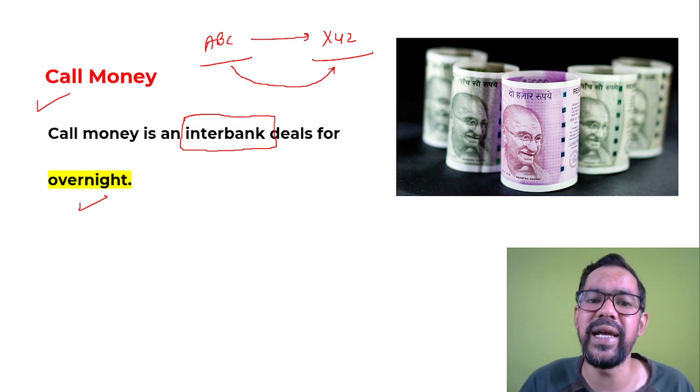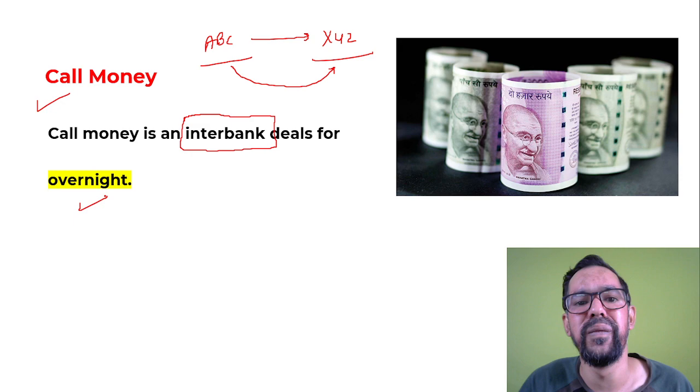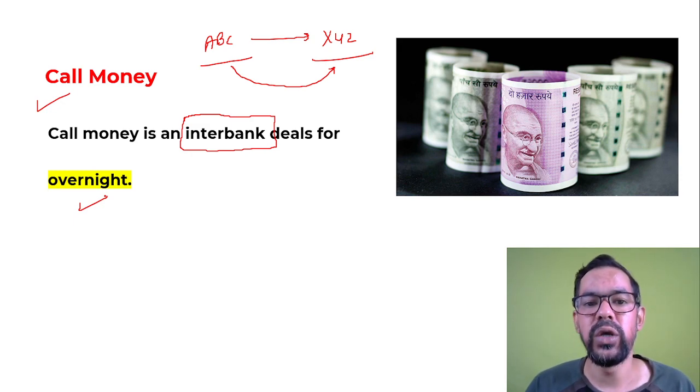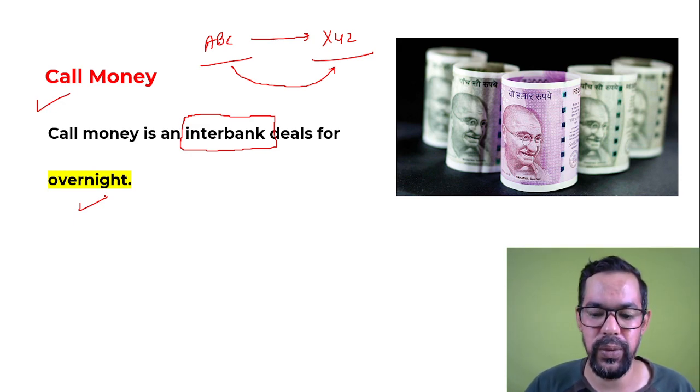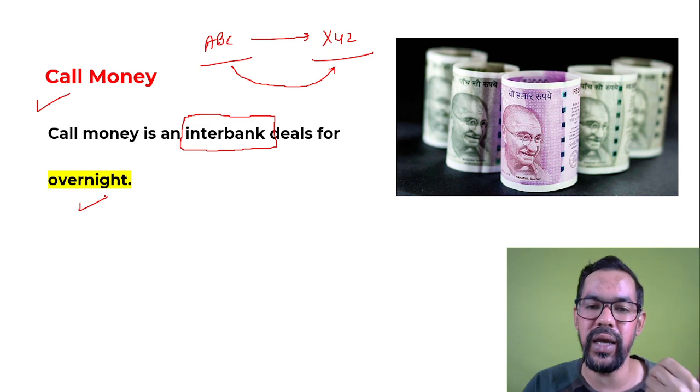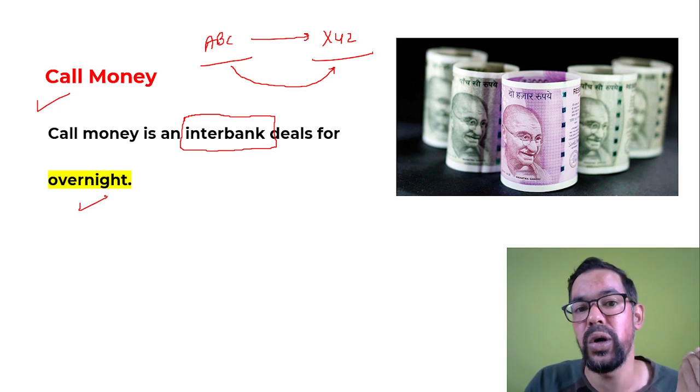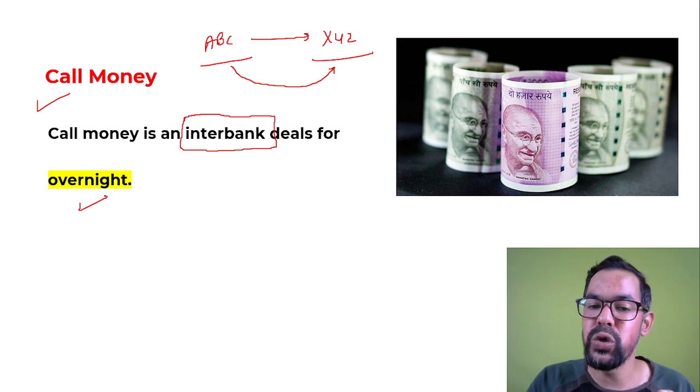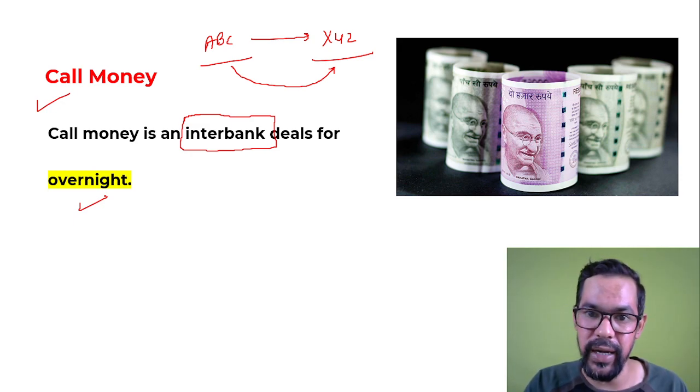It can be 5 lakh, 5 crore or even 50 crore. You cannot classify the risk and return, so it is moderate because of the involvement of banks. The rate of interest is decided totally on the basis of negotiations between these banks. So call money is an interbank transaction for overnight, 24 hours.